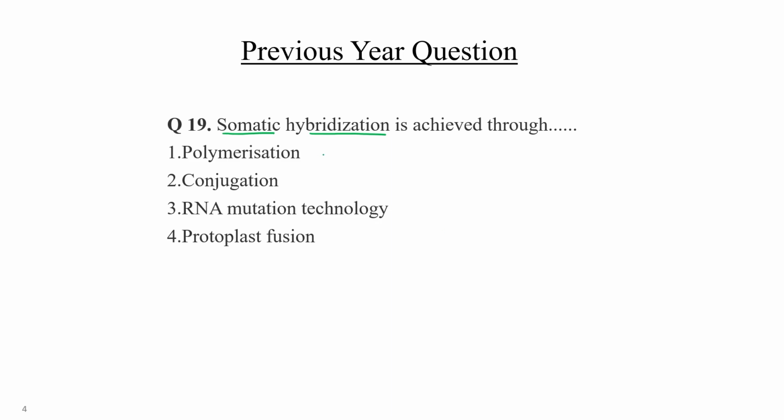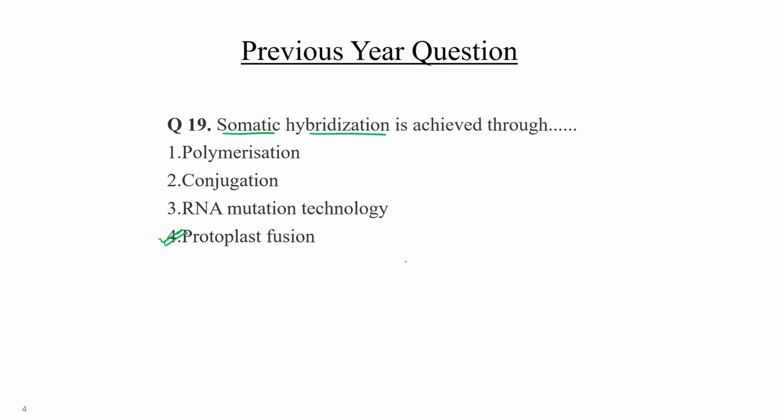Polymerization. Is it polymerization? No. This is something different. Conjugation: fusion of two bacterial cells. No. Somatic hybridization, RNA mutation technology. A kind of mutation occurs in this technology? No. Somatic hybridization is fusion of protoplasm. Just removal of cell wall of two cells, and fusion of protoplasm containing the nuclei of both the cells, right? So protoplast fusion is known as somatic hybridization. This would be the correct answer.